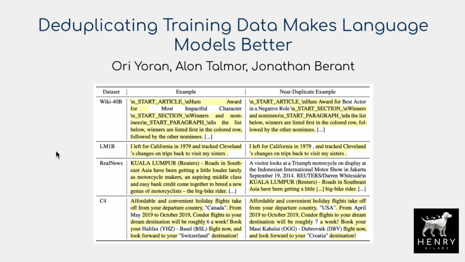And so they construct these schemes for having exact matching as well as these hash techniques for near-duplicate examples in order to clean this data, reduce train-test overlap, as well as reporting the validation perplexity, and overall showing how deduplicating the training data for language models improves the downstream performance of the language models and makes it more efficient to train.